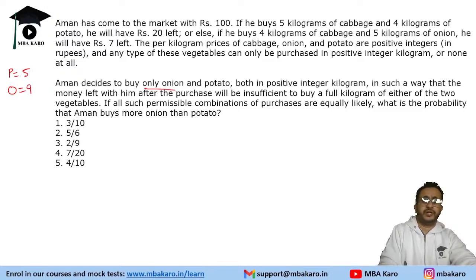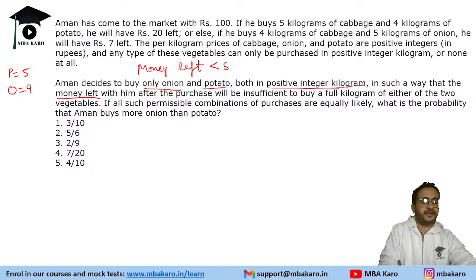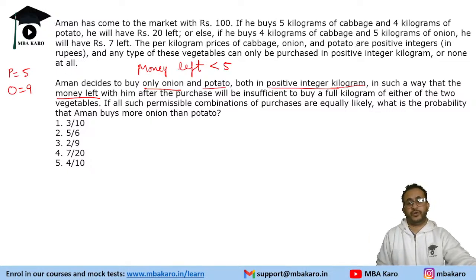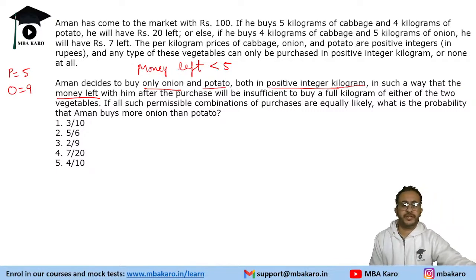He has to buy only onion and potato, right? And both in positive integers. So he cannot have one thing as zero, in such a way that the money left will be insufficient to buy a full kilogram of either of the two vegetables. So that means money left should be less than 5 rupees so that he cannot buy potato, right? So we need to find all these combinations and find the probability that Aman buys more onion than potato.